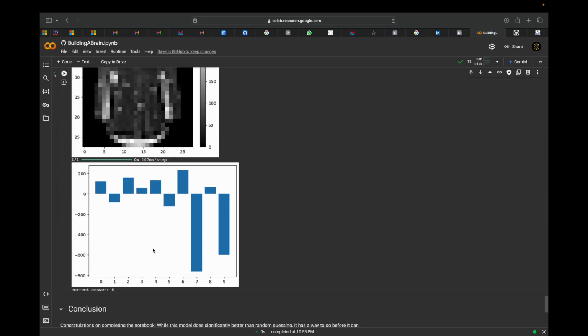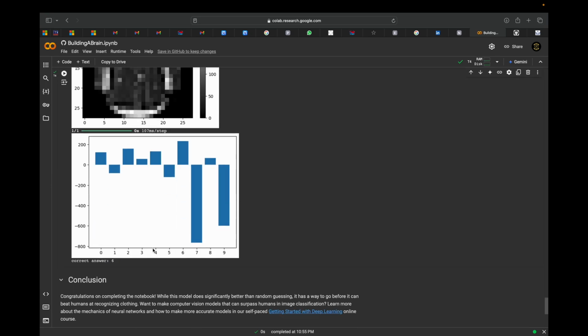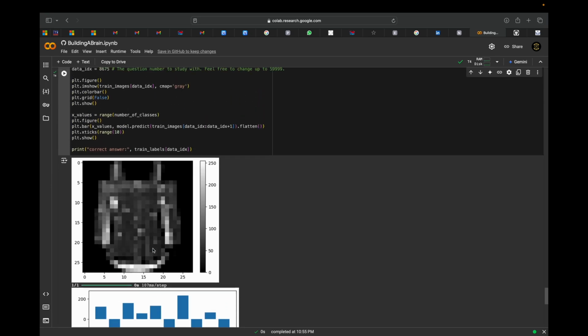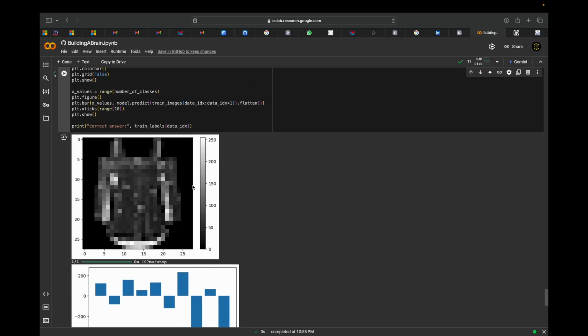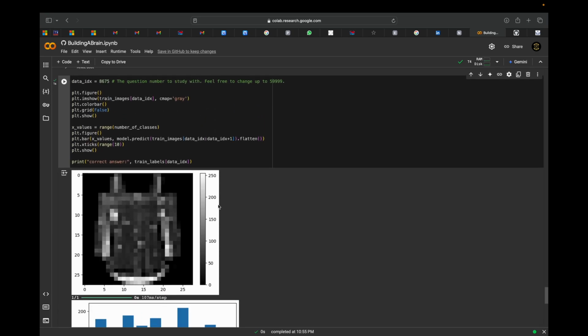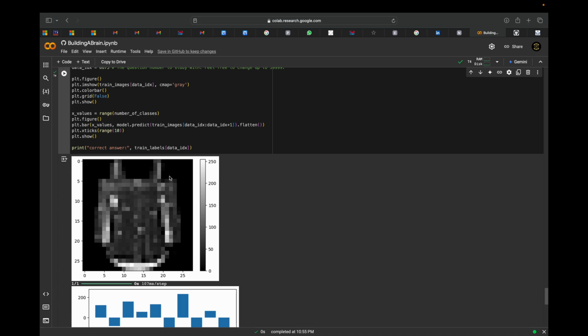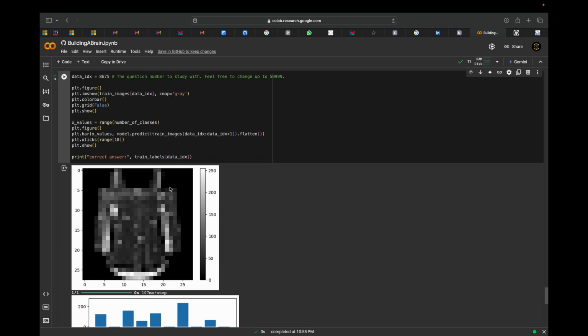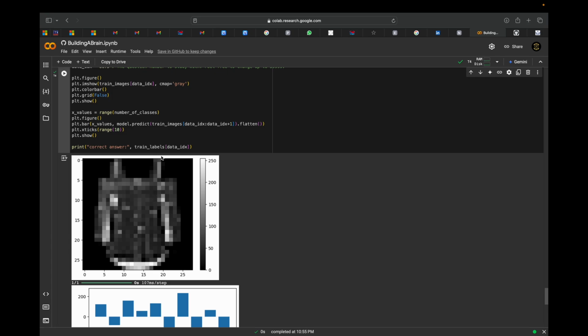Here the 865 image is the correct answer from the train label data. So it's a shirt kind of thing, I think so. So it's a correct answer.